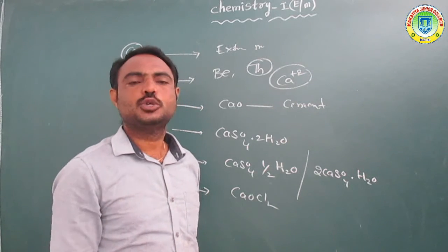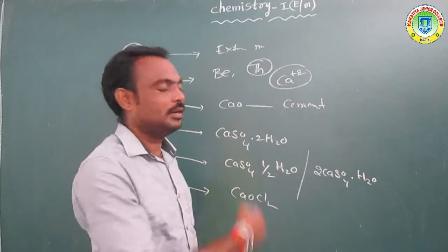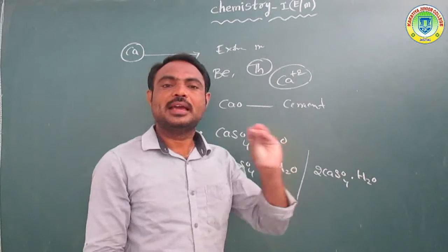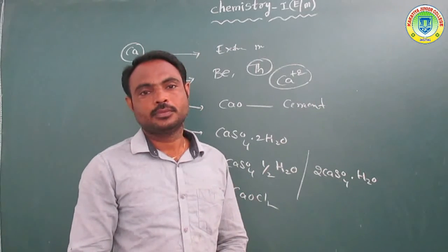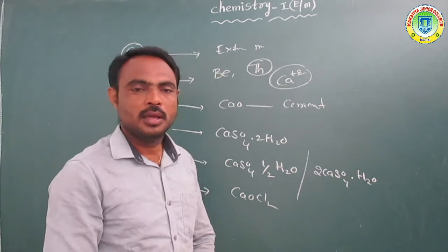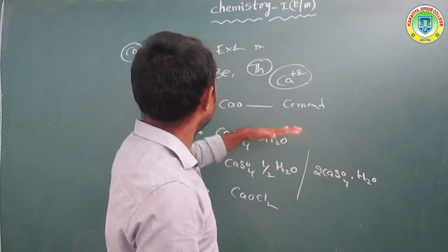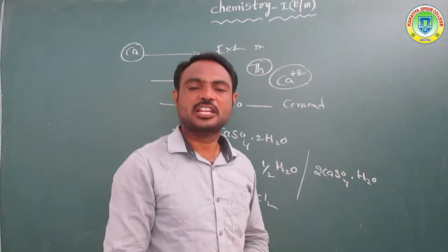This calcium 2+ ion is a very important ion. It is mainly used to protect the heart. Okay, so that is the use of calcium.